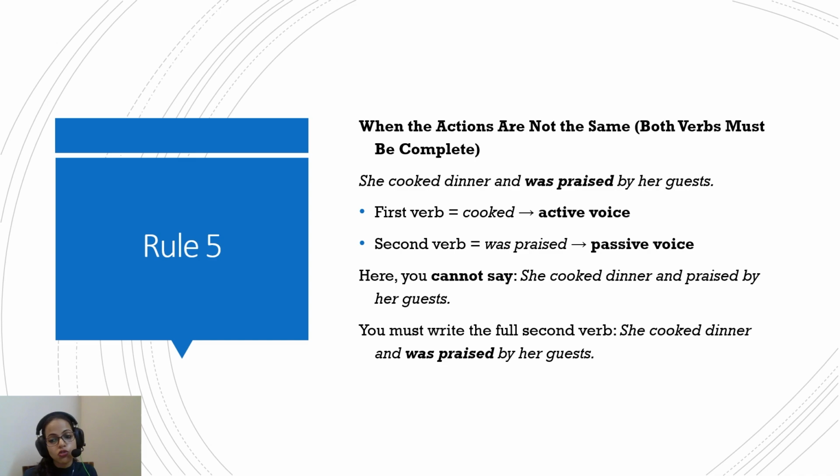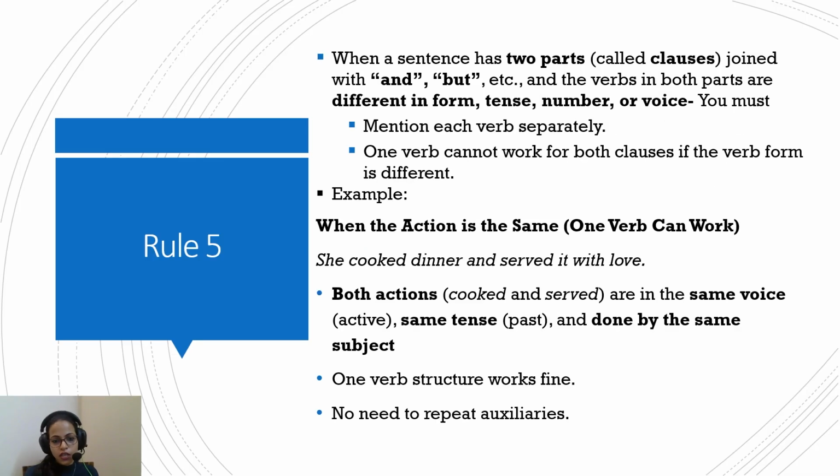Here you cannot say she cooked the dinner and praised by her guests. It doesn't make sense. We'll have to use was because the subject, I mean, the doer, is different in both the parts. The voice is different in both the parts. So each part of the verb will require its own helping word. So you must write was in the second verb also: she cooked the dinner and was praised by her guests, and not just praised like in this one.